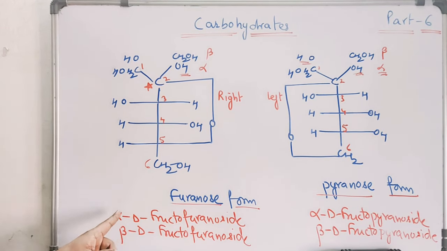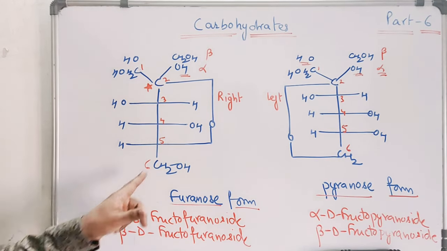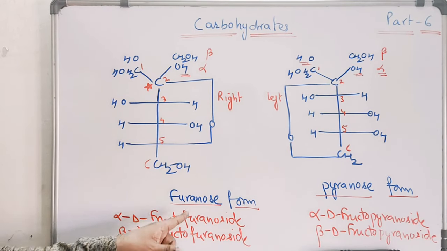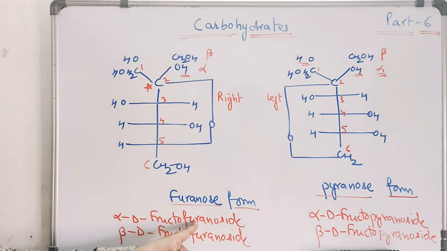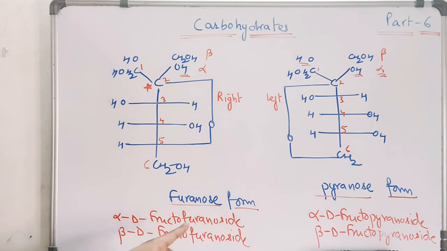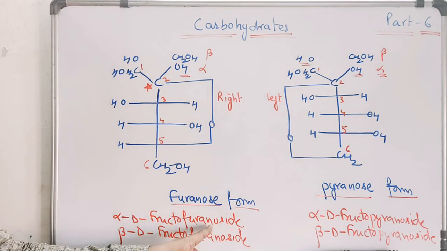Alpha, because we are taking alpha form, alpha sugar was D, so D. It was fructose, so fructo. It was existing in a 5-membered form, so furanoside form. So alpha D fructofuranoside, because sugar was fructose and ring is 5-membered. Beta D fructo,